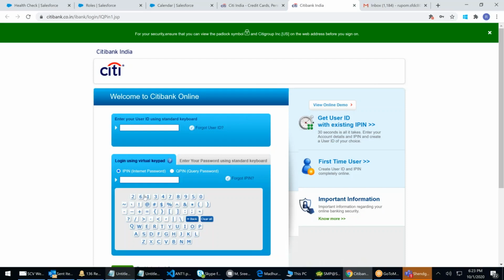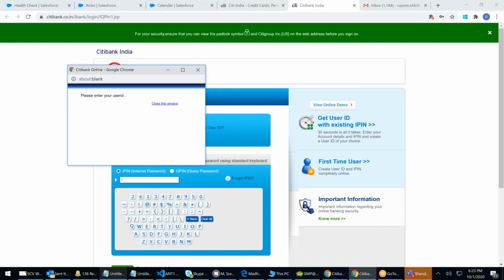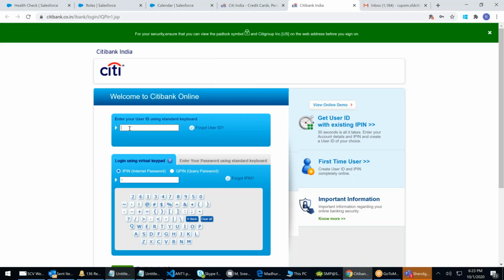Why? Because even if you click, there are intelligent hackers who are tracking your clicks. 300 by 600, 700 by 800. Each location of the screen can be captured. Again, I'll open the same keyboard and I can understand which buttons you have pressed. That is the reason they are changing the keys.